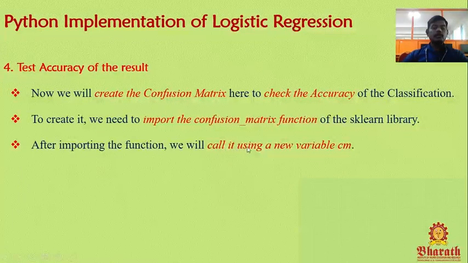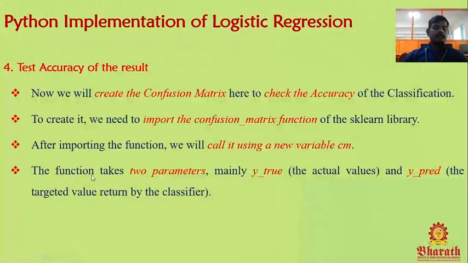Okay, after importing the function, we will call it using a new variable, cm. Cm means confusion matrix. What purpose are we creating it for? For getting an accurate result. We have imported this confusion matrix from the sklearn library.